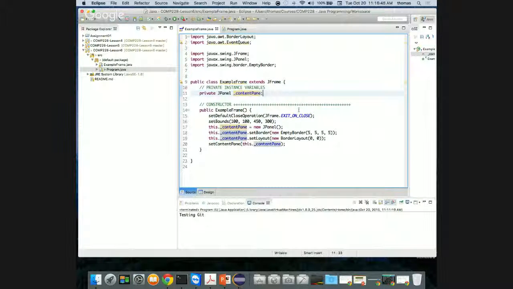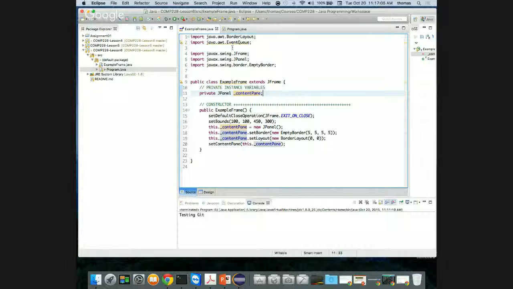By the way, in a few seconds, I'm going to put this up on GitHub. Don't worry if you can't follow along. Even if you don't have the tools that I just used to create my JPanel and my JFrame, it'll be up on GitHub in a few minutes. So you'll be able to follow along regardless of whether you have the tools that I have. Okay, so this is part one.